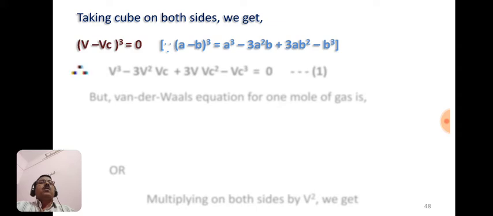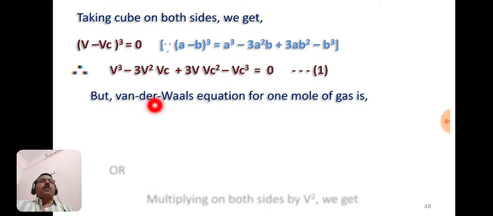By solving this, we have v cube, minus 3 v square Vc, plus 3 v Vc square, minus Vc cube equals 0. Now suppose it is equation number 1.